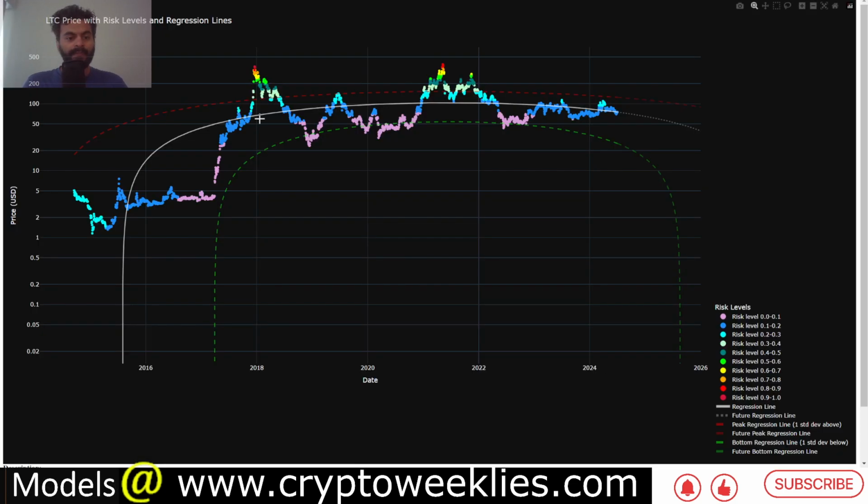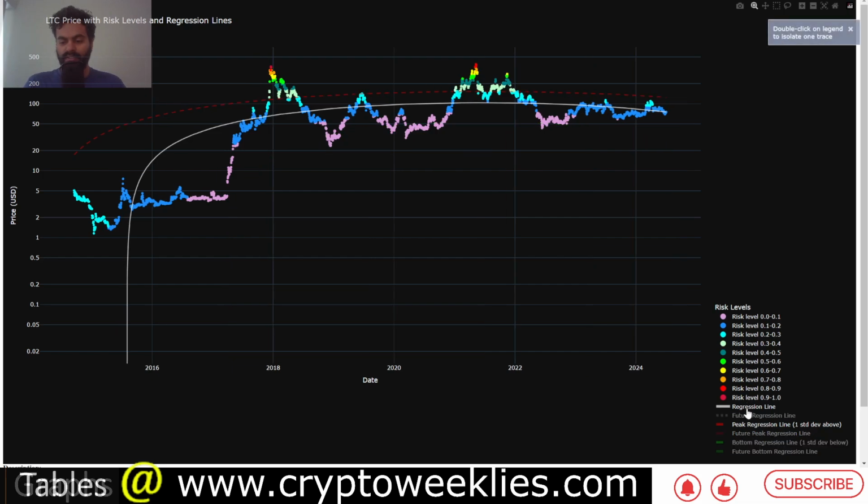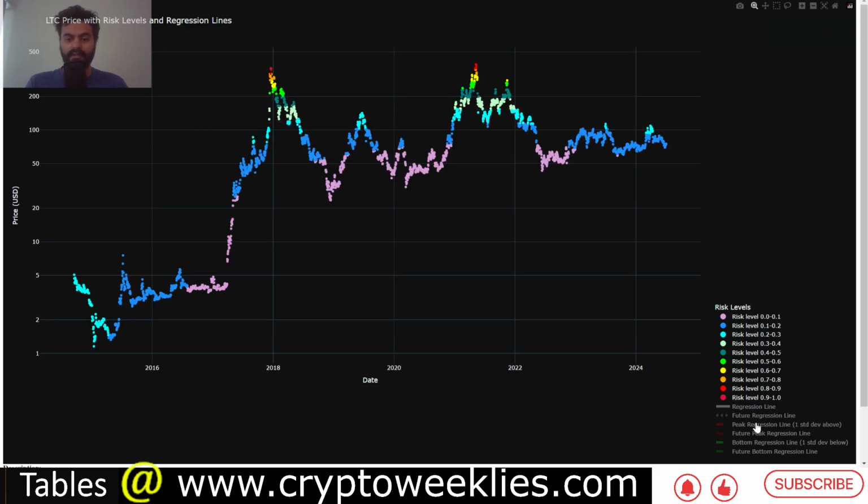In terms of the DCA model, I'll get rid of a few regression functions over here. Instead of looking at price color coded from the difference between price and simple moving average, we have applied a polynomial regression function and assigned color code based on the distance between the price and the regression function. For this analysis, the risk level for Litecoin is at around 0.17. Again, the best time for this analysis was between May 2024 and December 2022. Right now still a substantially low risk level per this analysis.